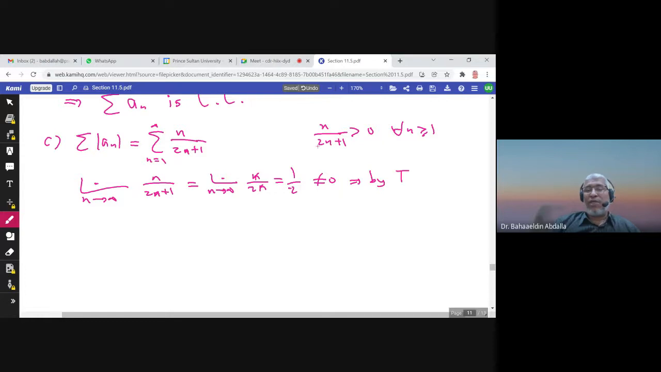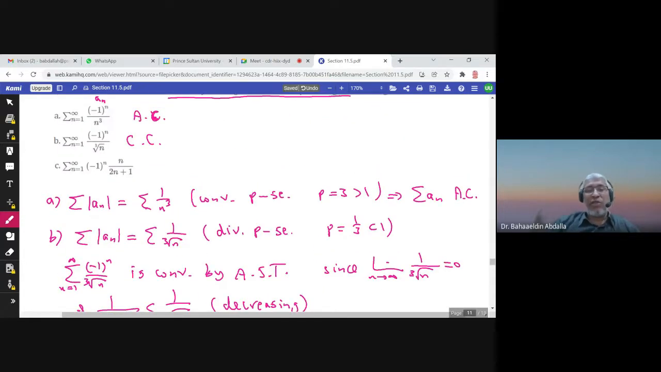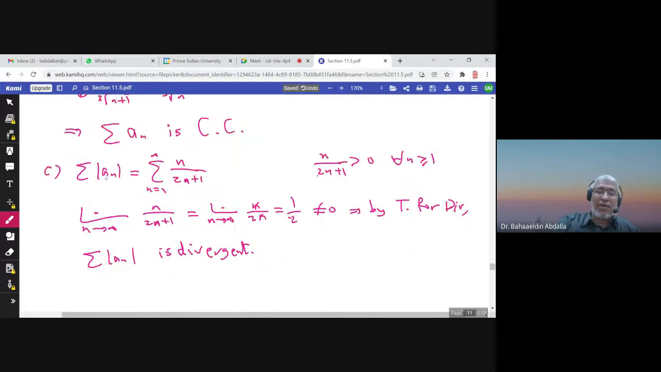So by the test for divergence, the summation of an, this series, is divergent. All right. So this series also in C is not absolutely convergent. But let me consider the series itself.